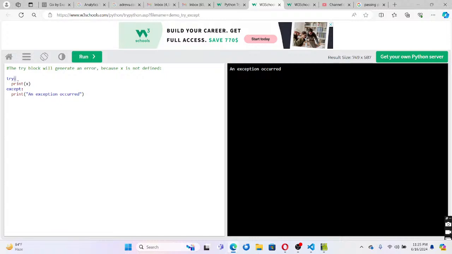So now what is the error here? x is not defined, right? That means it is covered in the try block, that's why that error has been caught, and it has been caught in the except block, and then it has printed an exception has occurred. Okay, so that is the explanation of this code.